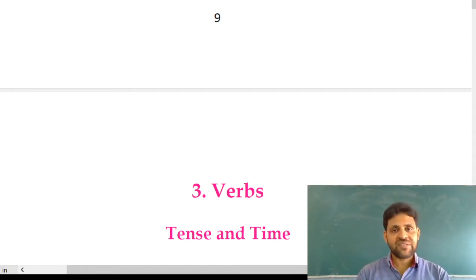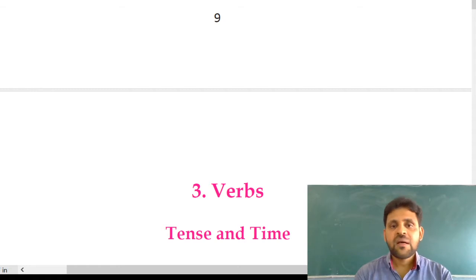Helping verbs are classified into be forms, do forms, have forms, and modals. Be forms are am, is, are, was, were. They are very helpful to frame a sentence with the main verb. For example, he is reading, they are playing, we are running.